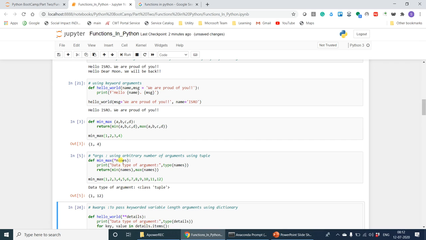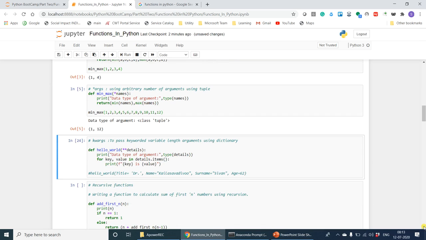Okay. Now let's take it one step further, where we will not just pass an arbitrary number of arguments, but we will pass an arbitrary number of key value pairs. In that case, we will use double asterisk. So here's an example. First of all, when we are passing an arbitrary number of key value pairs, then the data type would be dictionary. So initially here, the data type was tuple. Now it would be a dictionary, which makes sense because it's a key value pair.